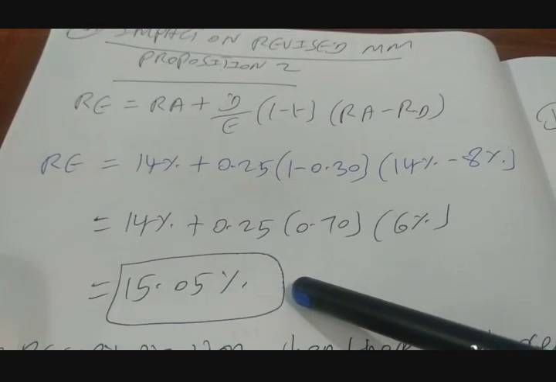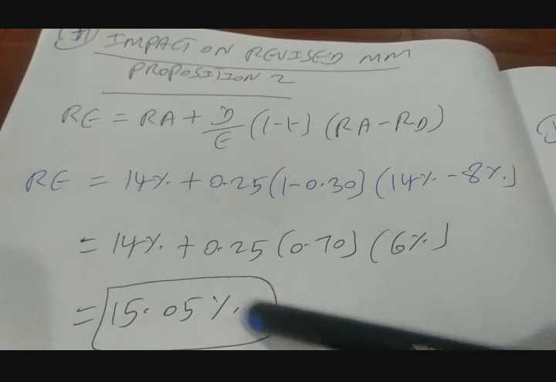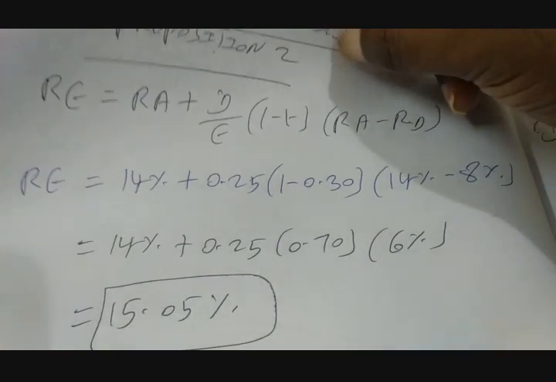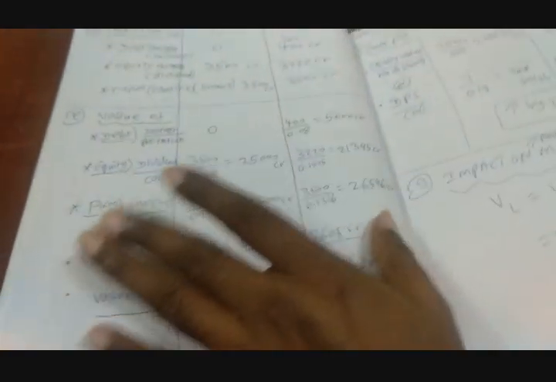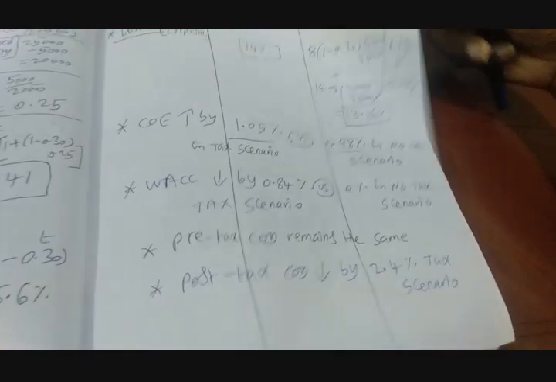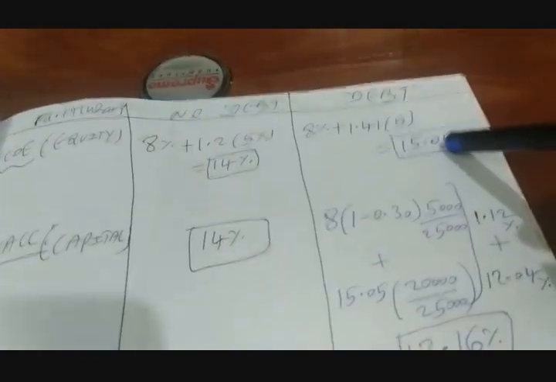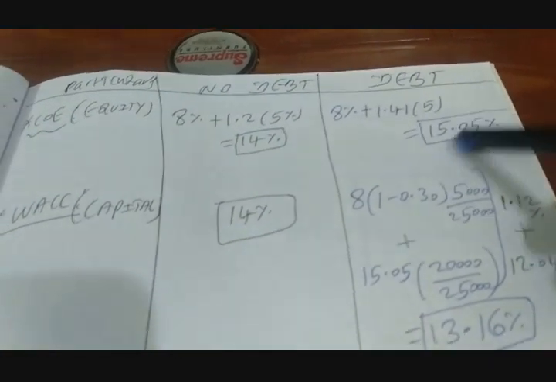So the revised cost of equity is 15.05%, right? That's what proposition 2 says, right? So let's look at the numbers. Let's verify whether we are getting 15.05. See here cost of equity, guys. So it is exactly 15.05, right? So that means our computation is right.